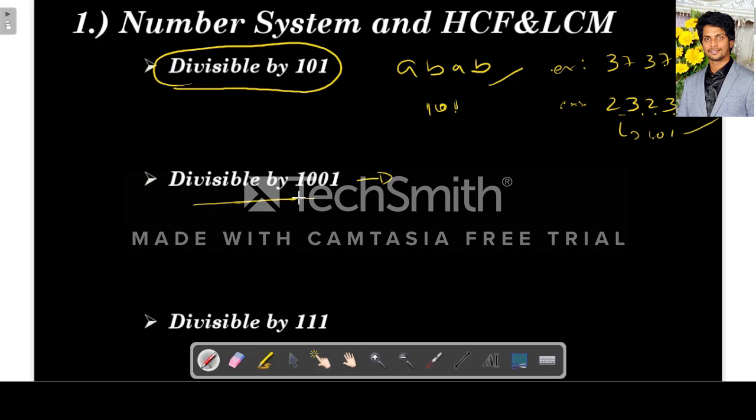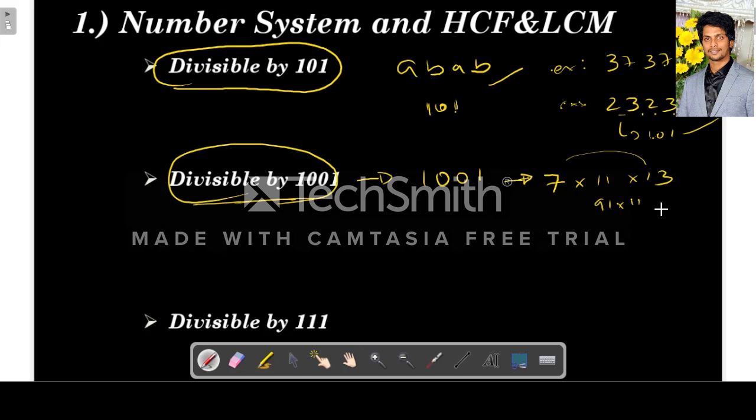Next, this is a very important concept: 1001. This 1001 is a multiplication of three prime numbers, 7 into 11 into 13. If we see, 13 sevens are 91, and 91 into 11 gives 1001.